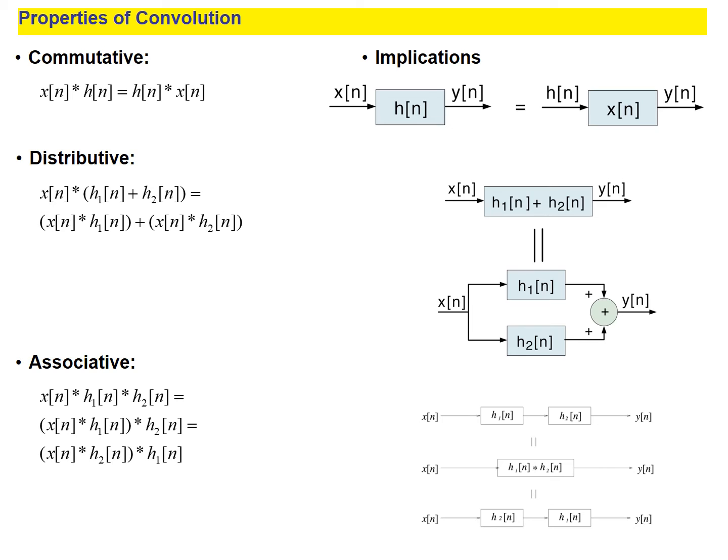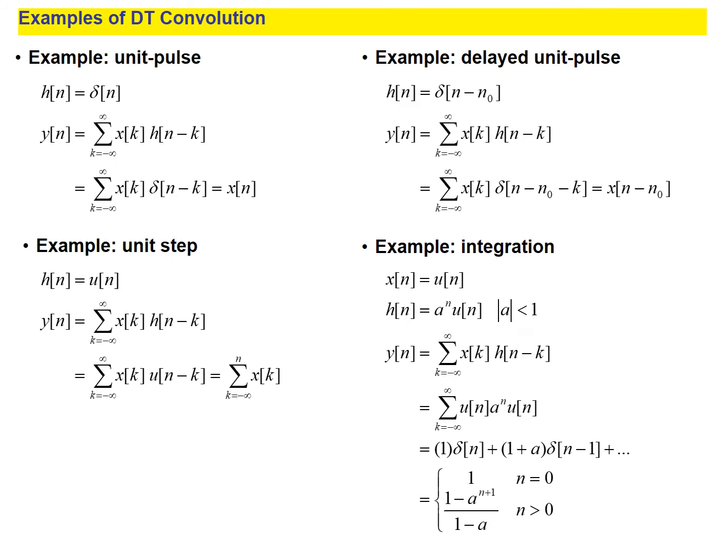Now, the associative property: x of n convolved with h1 of n, which is then convolved with h2 of n, is the same as x of n convolved with h1 of n and then the whole convolved with h2 of n, or x of n convolved with h2 of n and then the whole convolved with h1 of n. So this is the association for the multiplication operation.